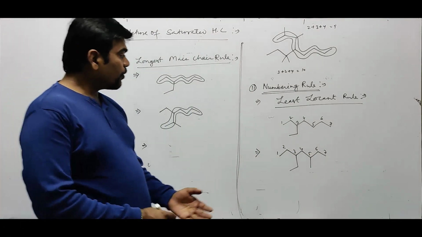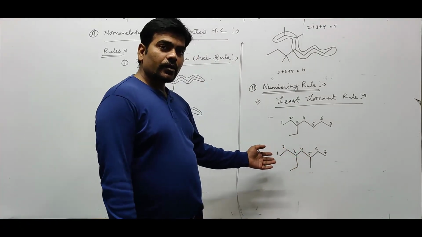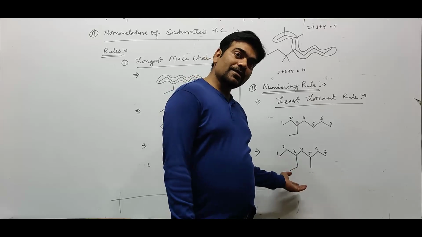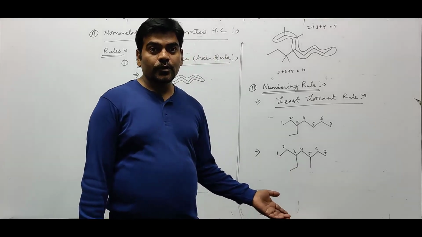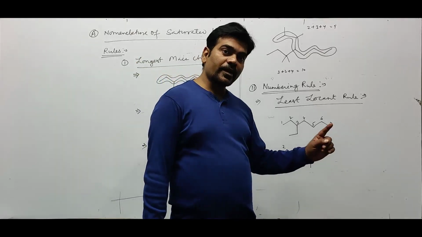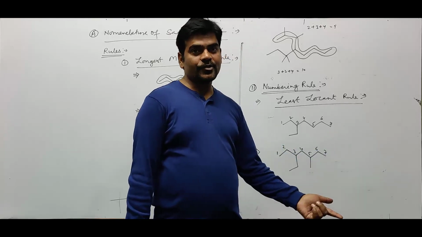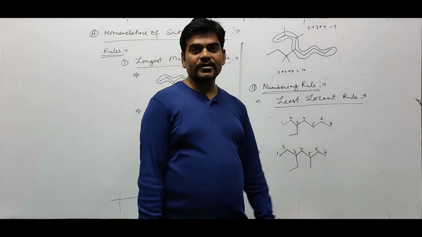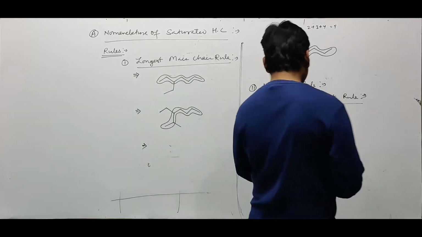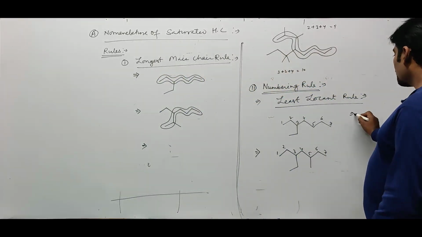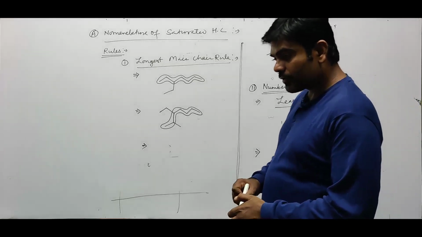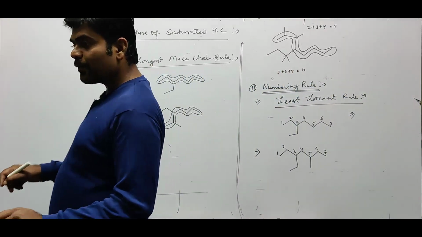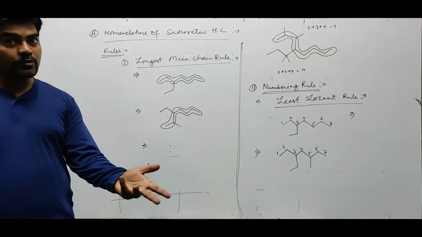If from both the sides of the main chain the same position has a branch, then the side through which the alphabetically preferential branch appears at the earliest position, numbering must be given from that side. So we did that. The next bit is, if the same branch appears at the same position from either side, then what to do?